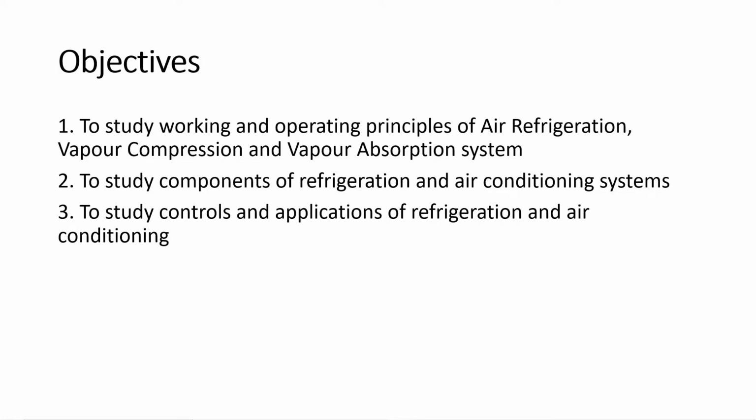Now we'll see what are the objectives of refrigeration and air conditioning. So first one is to study working and operating principles of air refrigeration. So this will be module number one, air refrigeration, then vapor compression, module number two, and vapor absorption system, module number three. Next, second objective of refrigeration and air conditioning is to study the components of refrigeration and air conditioning system. So here you already know refrigerator and air conditioner is made up of a number of components. In detail we will be studying each and every component, what are the different types and so on.